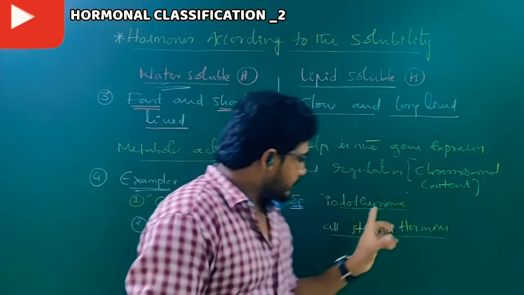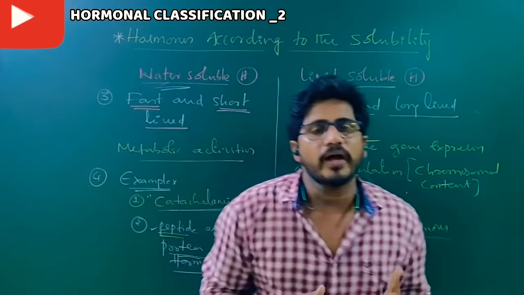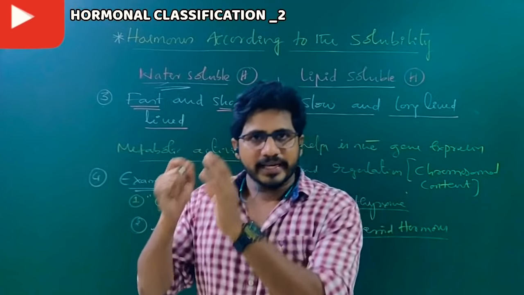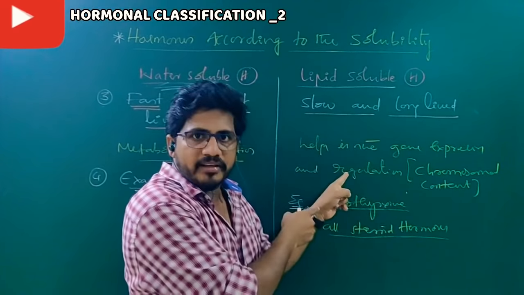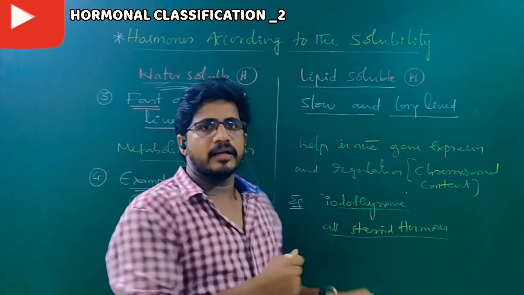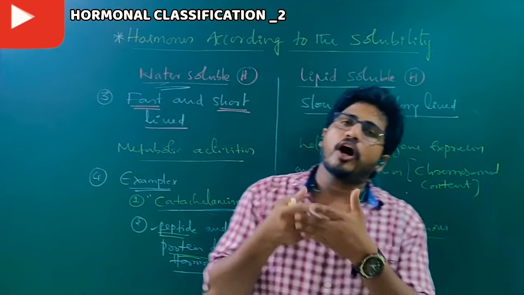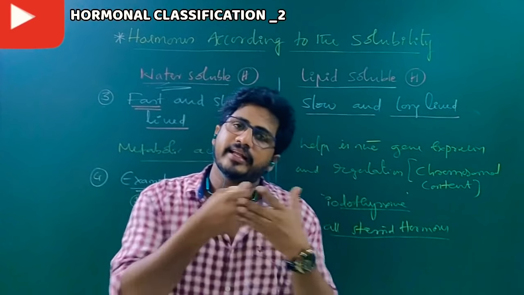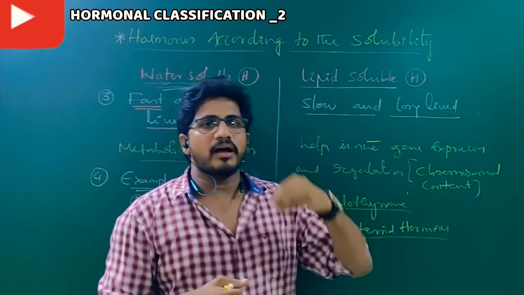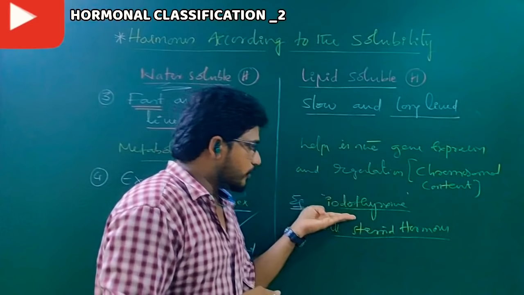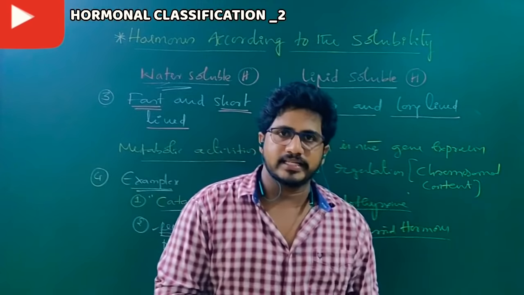If you find anything that is a steroidal hormone or iodothyroxine, that would be wrong. Why? The question is that a secondary messenger should be required, and it is not required here. So except these, anything will be the answer. And which hormone actions can interact with the nucleic material? Chromosome is nucleic material, no? So any of the iodothyroxine or any steroidal hormone, their actions go directly to the nucleic acid.